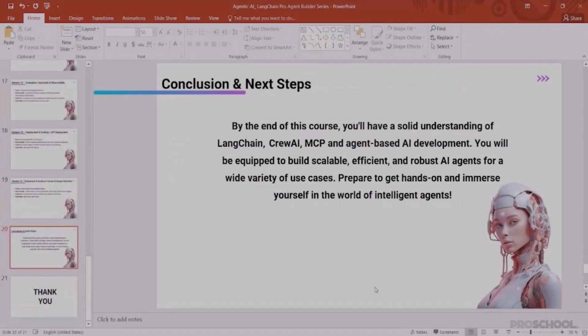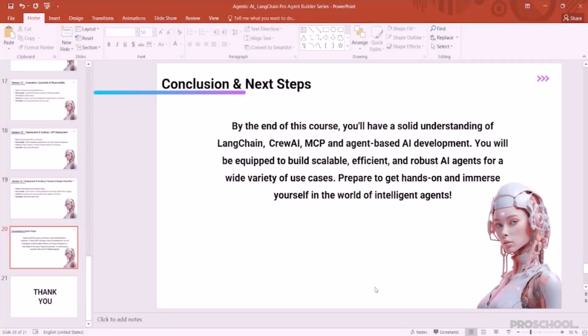By the end of this course, you will have a solid understanding of LangChain, CrewAI, MCP, and agent-based AI development. So after having this skill set, you will be able to design an agentic application that can solve and automate your business workflow.